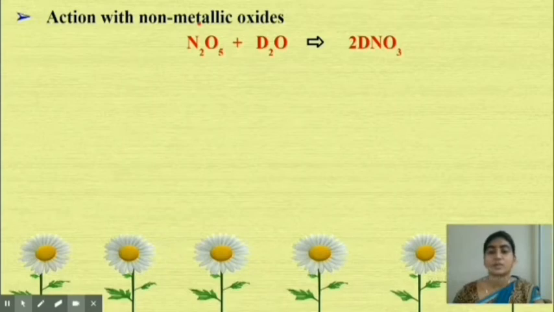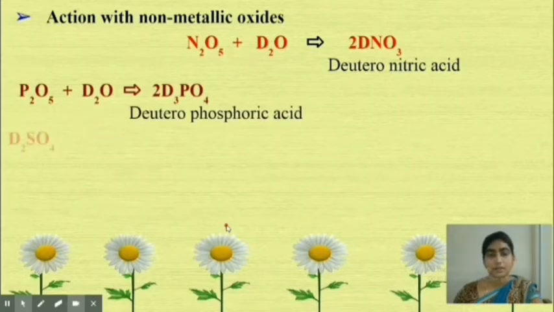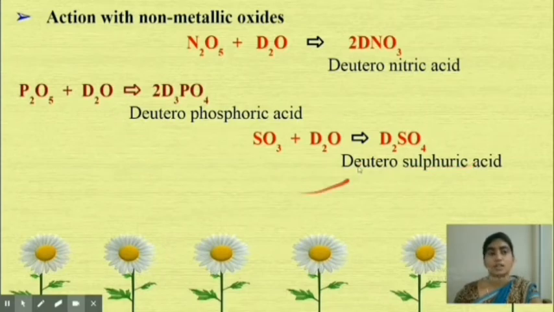When P2O5 reacts with D2O, it forms deuterophosphoric acid. Next one is SO3 reacts with D2O, it forms D2SO4, which is deuterosulfuric acid. So all the reactions that you have seen are of the non-metallic oxides with water. They are going to be just similar with heavy water, forming the corresponding deutero acids.